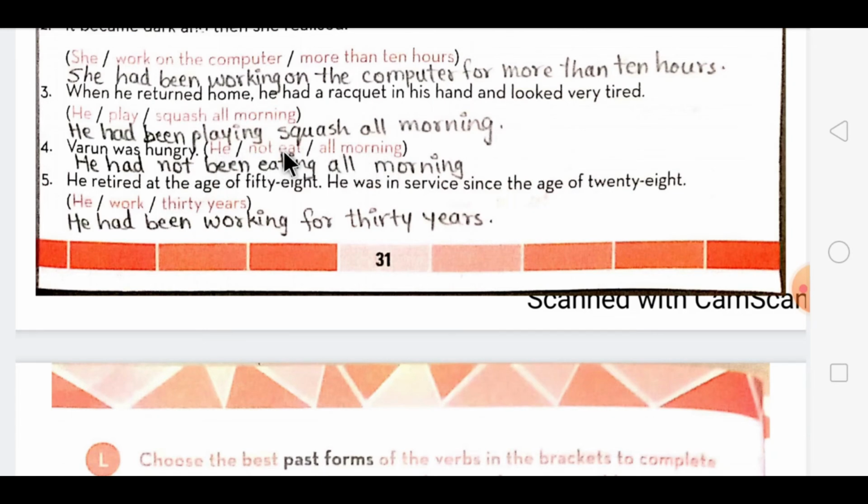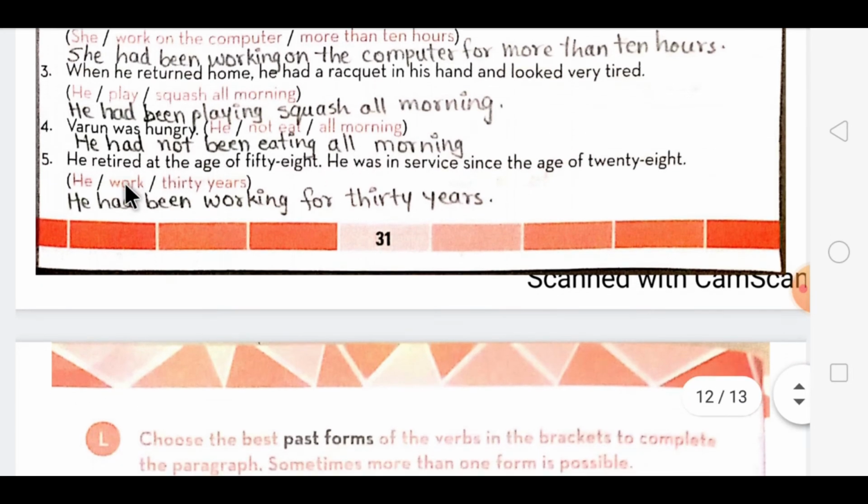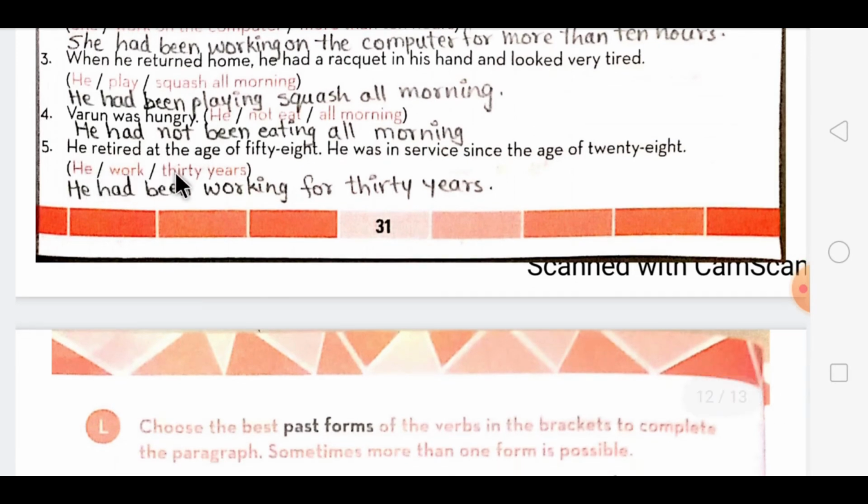Now this is a negative sentence, so you have to apply the rule of negative sentence. Means had will come first, then not, then been, and then ing form of eat. So the sentence will be changed to he had not been eating all morning. Then the fifth one is he worked 30 years. Now same thing, he had been working. You have to put had been and ing form of work, that is working, for 30 years.